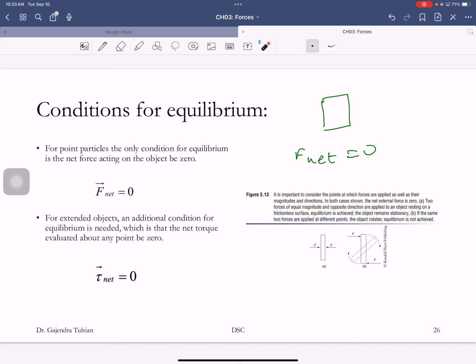But here is another situation. The same object, you apply a force F in this direction and F in this direction. The net force is 0, but this object will spin, and that's because the net torque was not 0. So if you want this extended object to be at rest, you have to have two conditions. The net force needs to be 0 and the net torque needs to be 0.